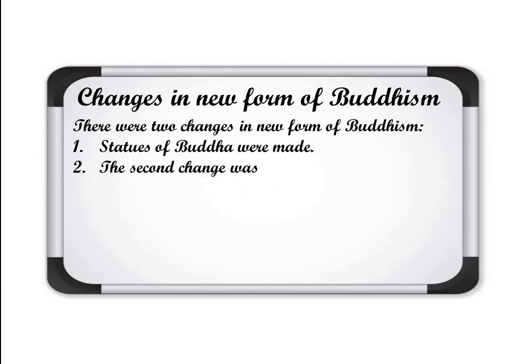Number 2, the second change was belief in Bodhisattvas. Bodhisattvas were basically the people who got enlightenment, or the heads of all those following Buddhism. So the people had belief in these Bodhisattvas, and they taught the people in the societies.